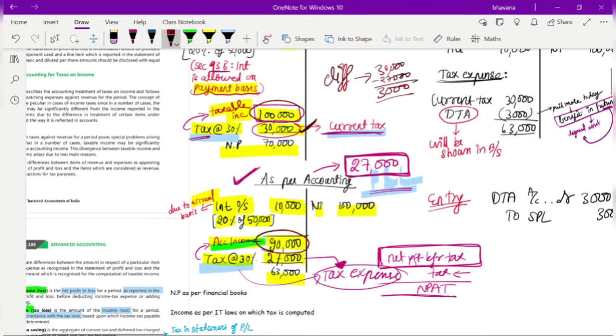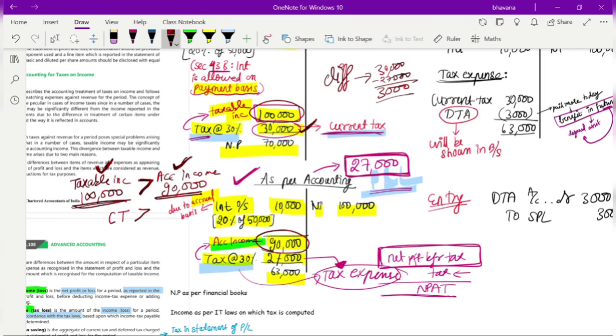So clearly your taxable income was 1 lakh, whereas your accounting income was 90,000. Since your taxable income is higher than your accounting income, your current tax is also higher than your tax expense. Due to this there is a difference of 3,000 rupees.